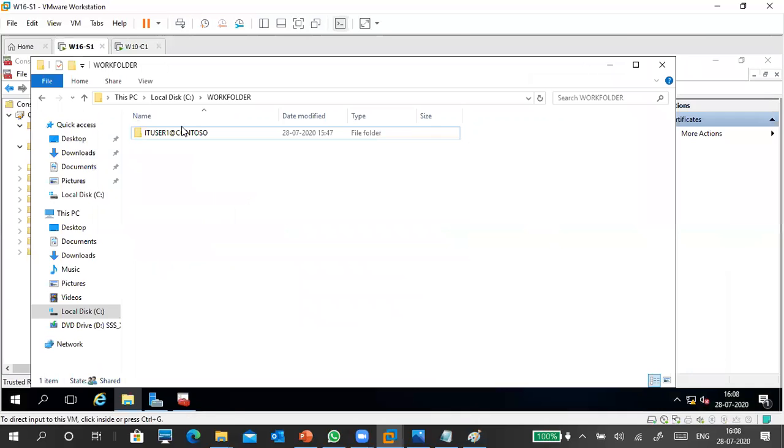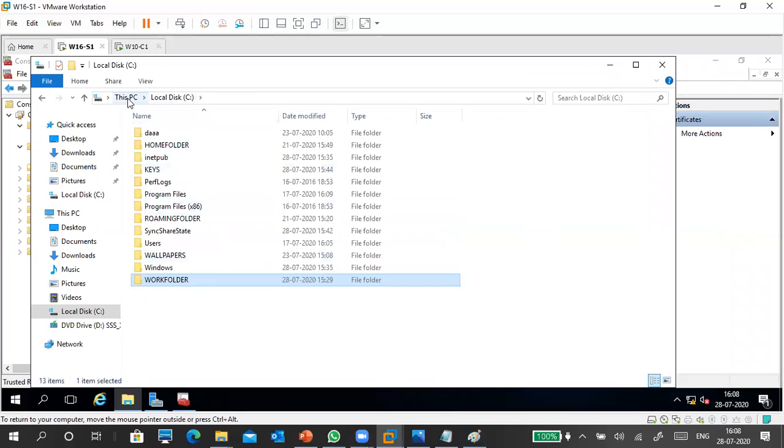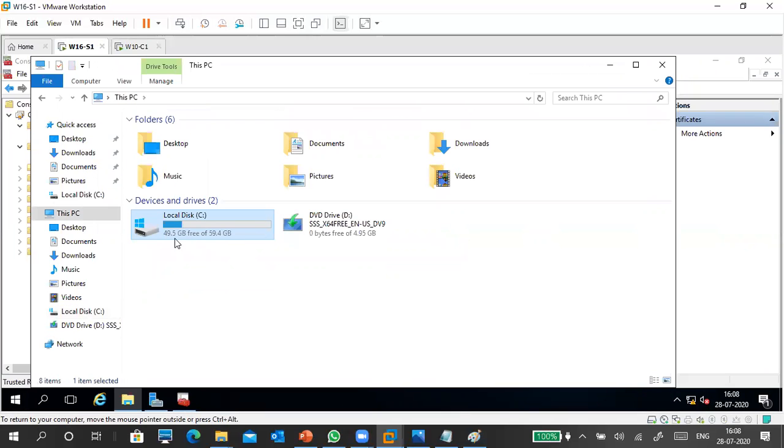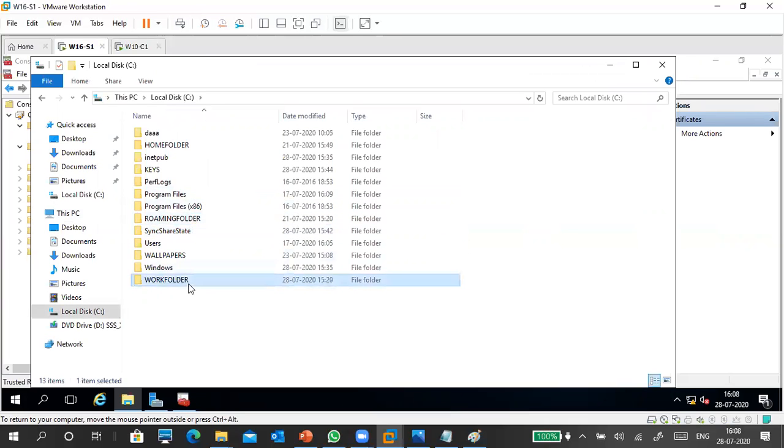Why? Because, can you see my C drive? This is C drive space. C drive space is 49.5 GB. For example, this work folder is stored in mega size thing. Okay, so I will come back to that one. So one second. So this is about your work folder.